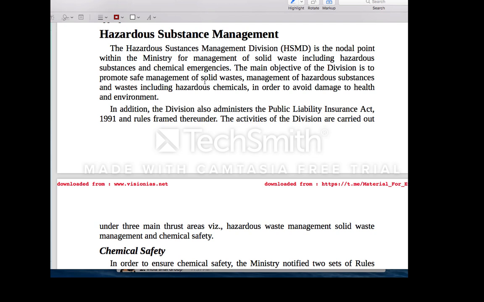And one more provision is, let's say you have been exporting an electronic equipment, and this electronic equipment is faulty. Now they can send back this electronic equipment. Here you don't have to worry about the hazardous waste management rules.